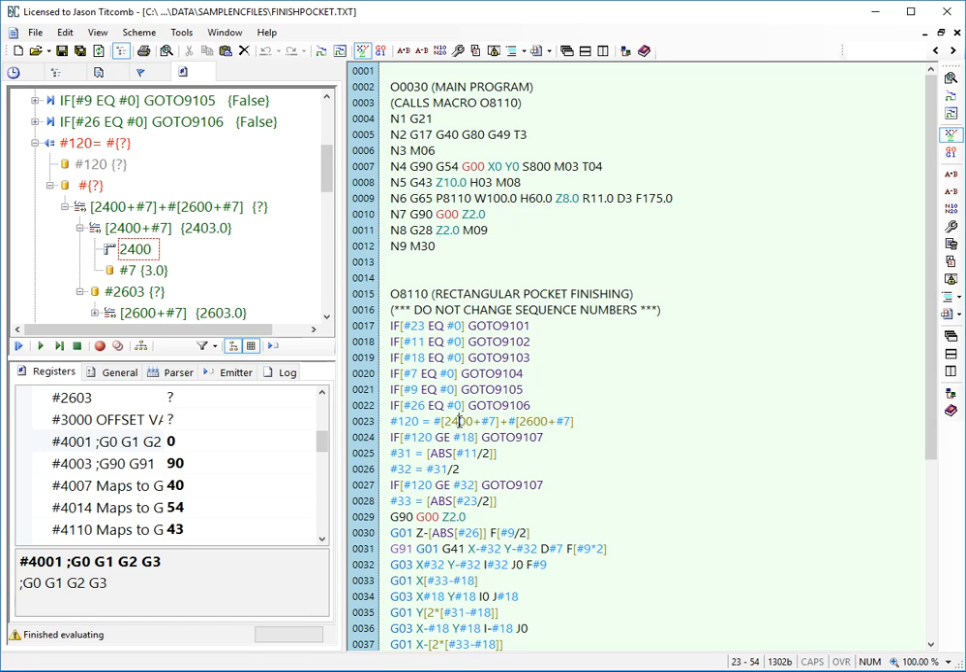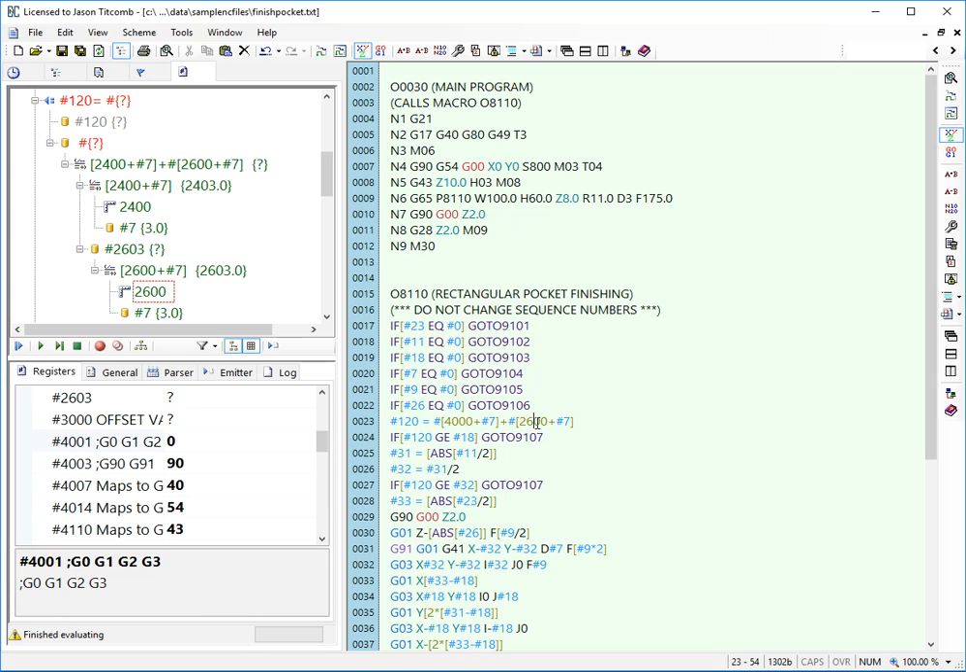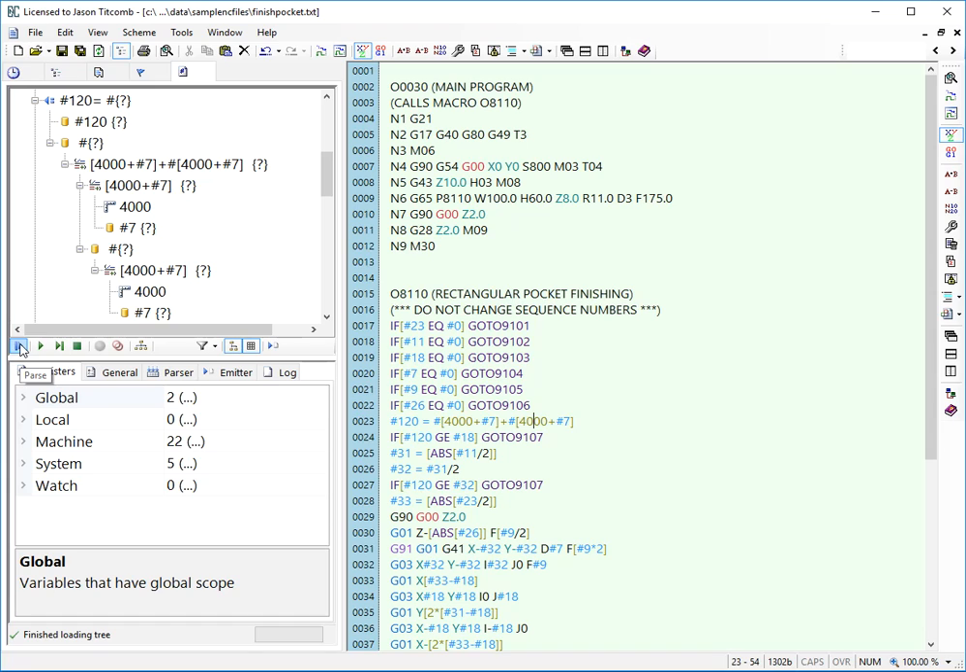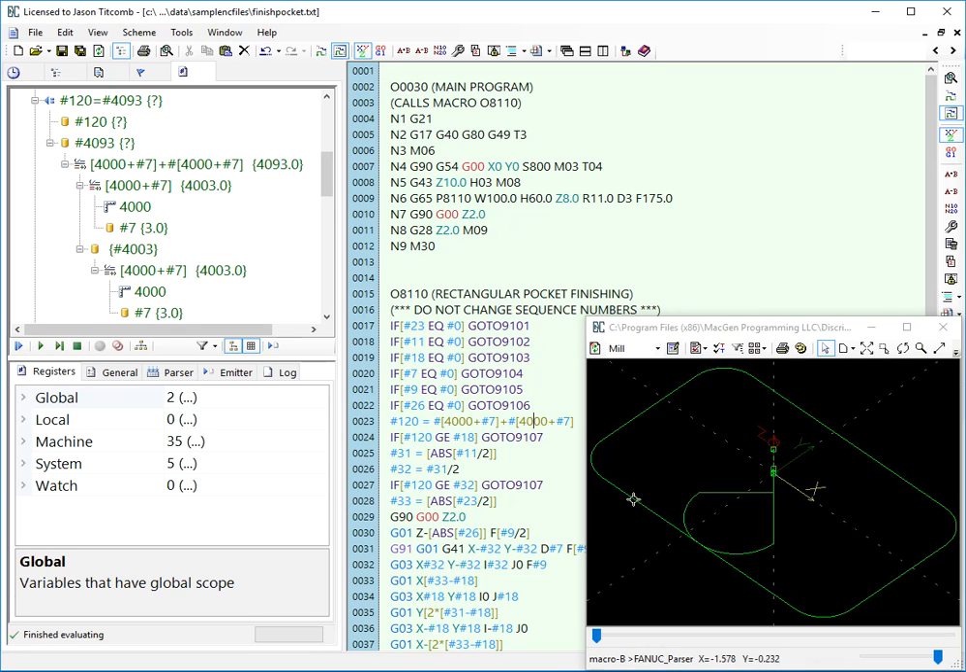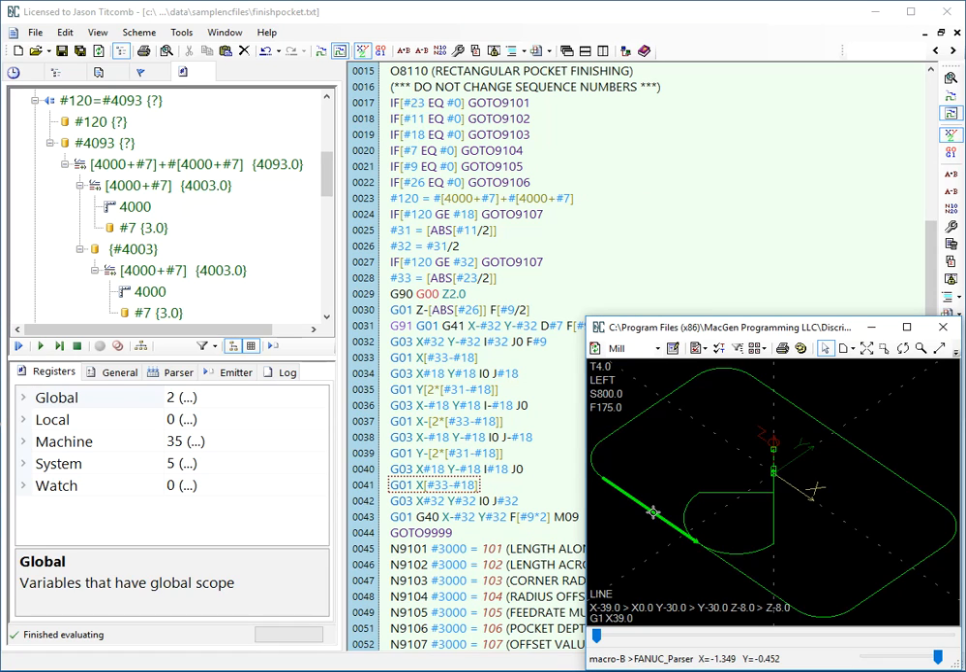So we'll fix that. And we'll reparse. Looks pretty good. Evaluate. Looks good. And when we backplot, it looks good. So just another little example of troubleshooting your macro B using the parse tree to find the problems. And that's it.